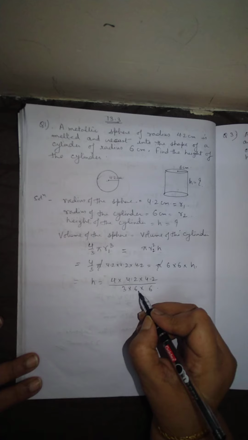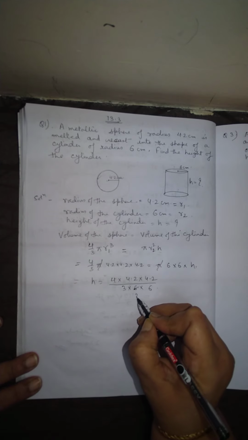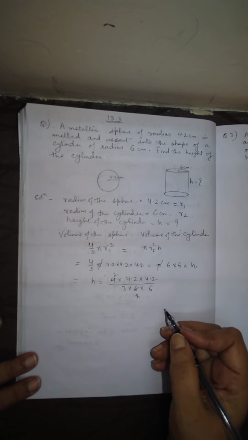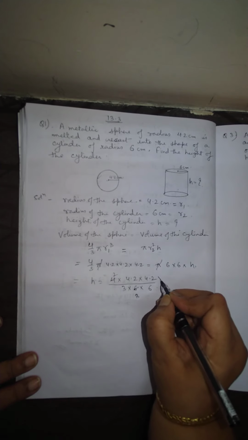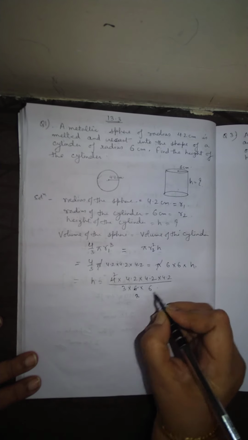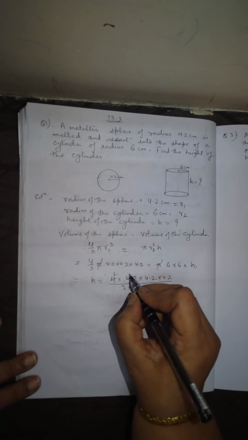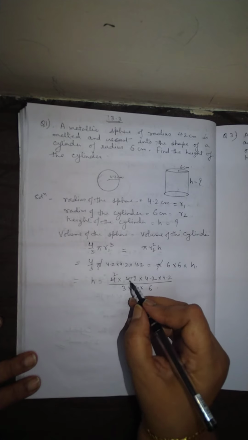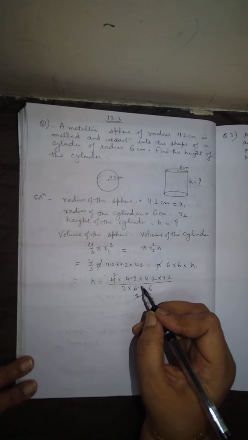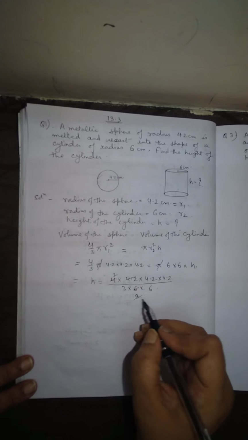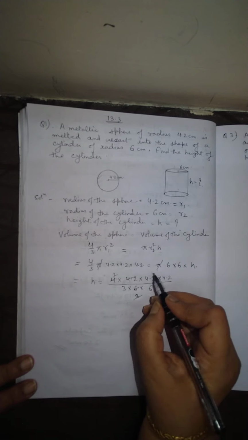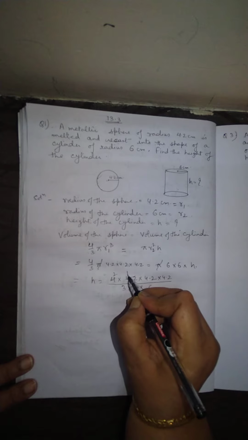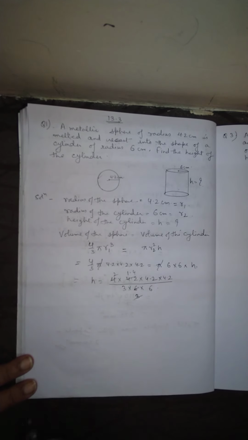With 2 we can cancel, and this is your 2. With 3 you can cancel this one. With 3 you can cancel this. 3 1s are 3, 4.